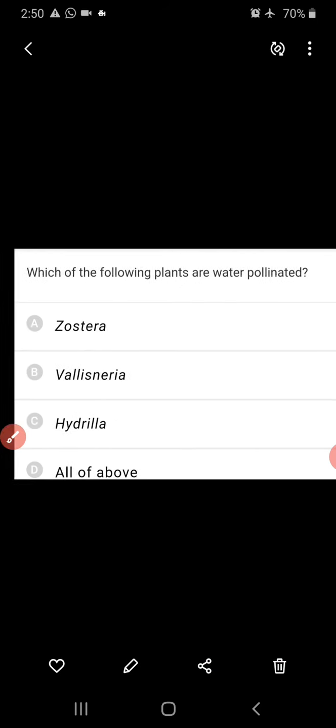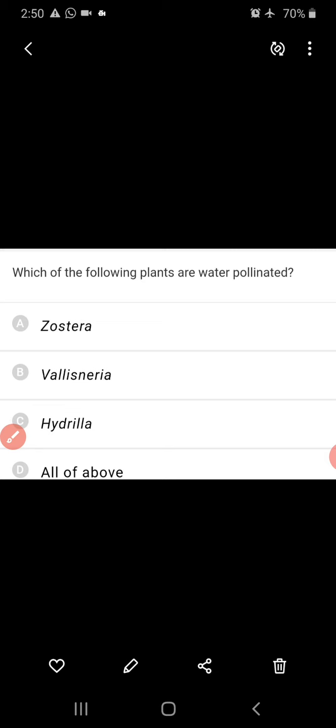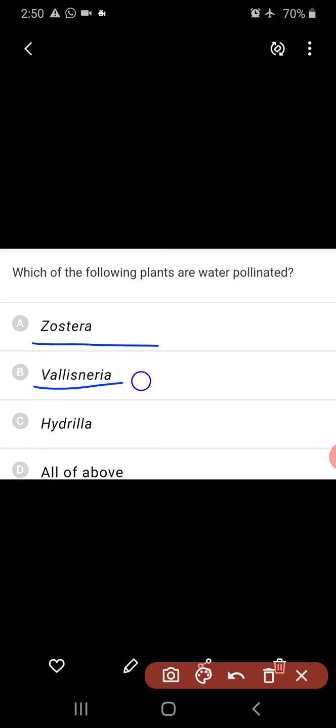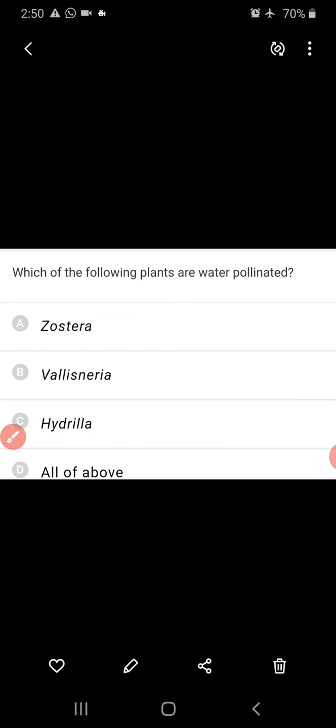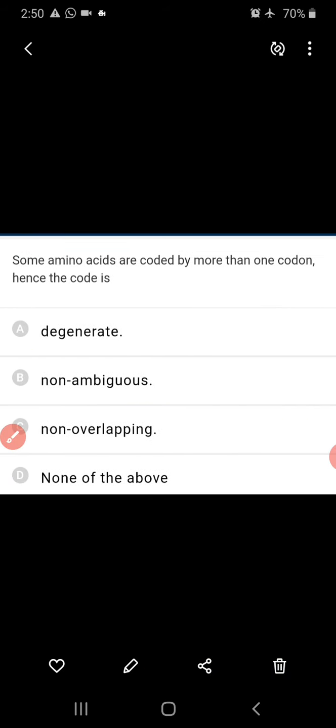So, coming to the second question, which of the following plants are water pollinated? Here, actually, all the hydrophytes are given: Zostera, Vallisneria, Hydrilla, all of the above. All of the above is the right answer. In all of these, we can see water pollination, otherwise called hydrophily.